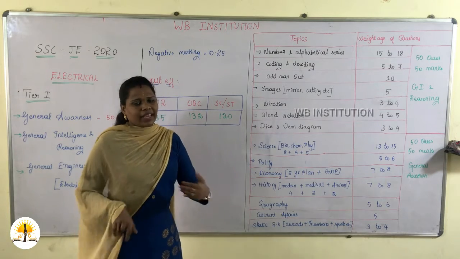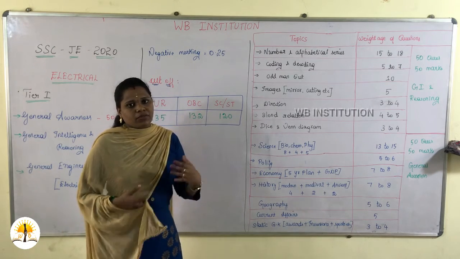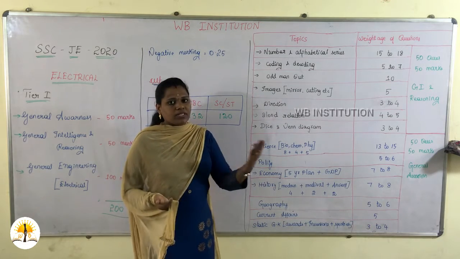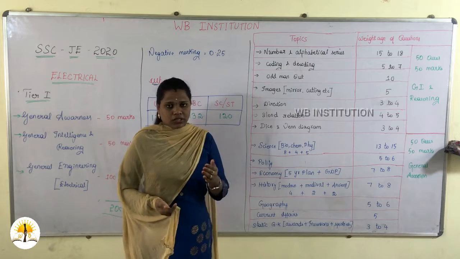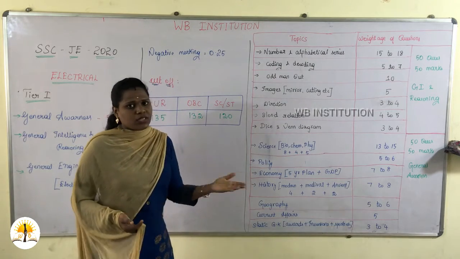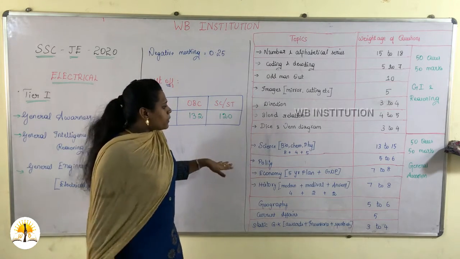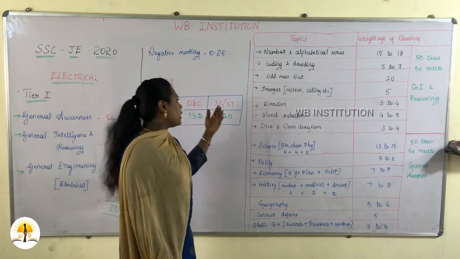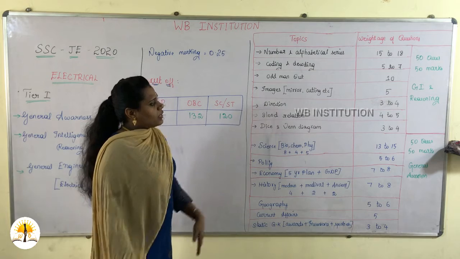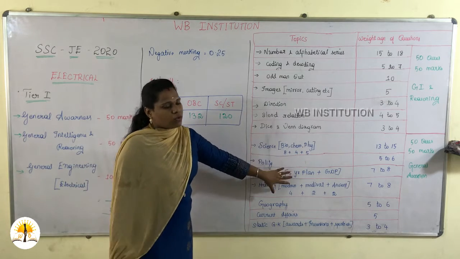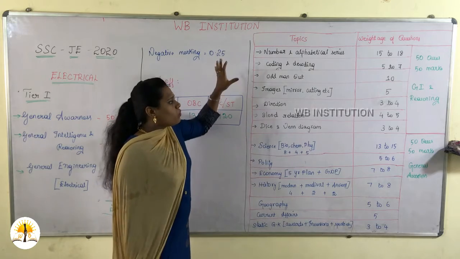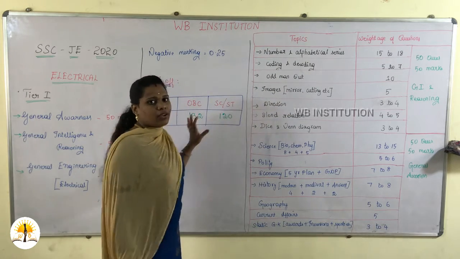Current affairs means daily news. While reading the newspaper itself, you can get the data for current affairs. And static GK: what awards were recently announced, what inventions were recently announced, sports, etc. General awareness you can score up to 30 plus. While preparing electrical or general intelligence, just give a small focus to this alone. You can score up to 20 plus or 30 plus. Give more focus to general intelligence and your engineering paper.